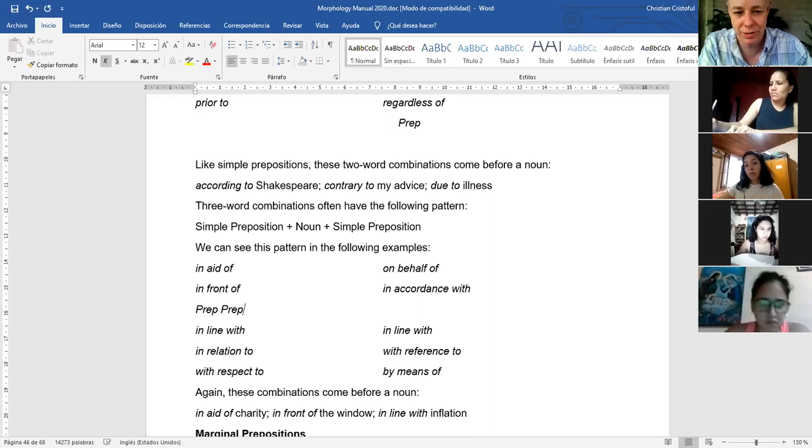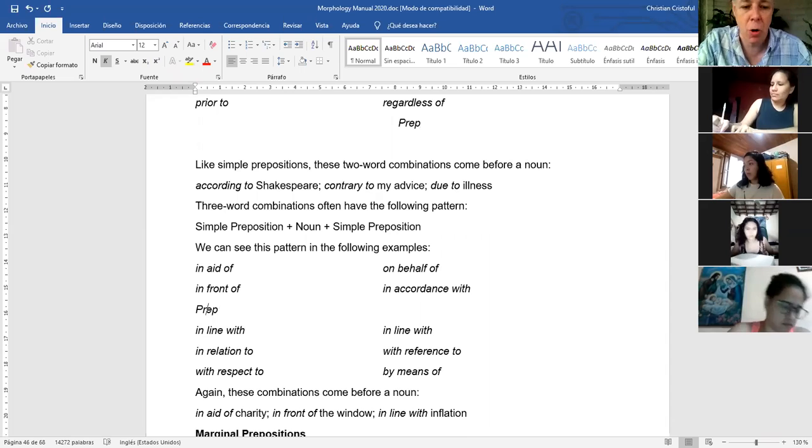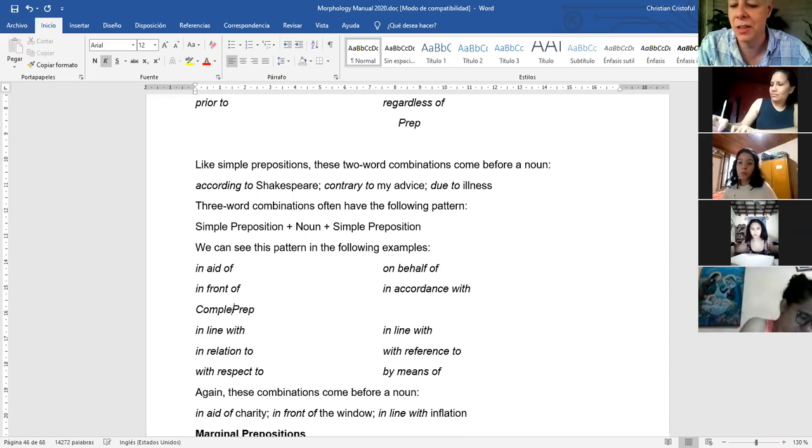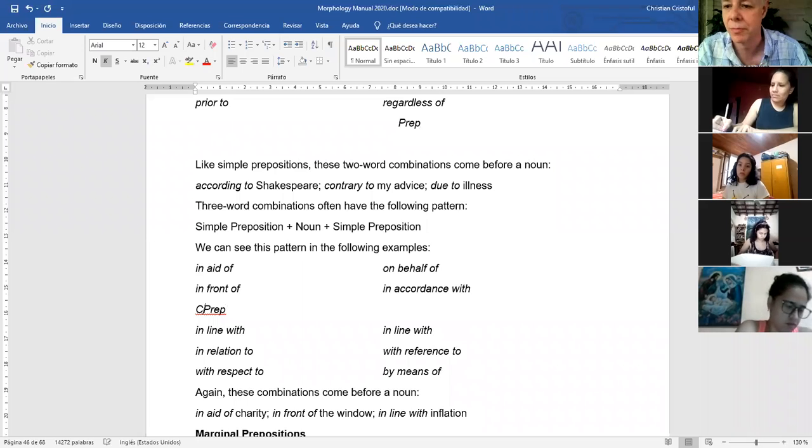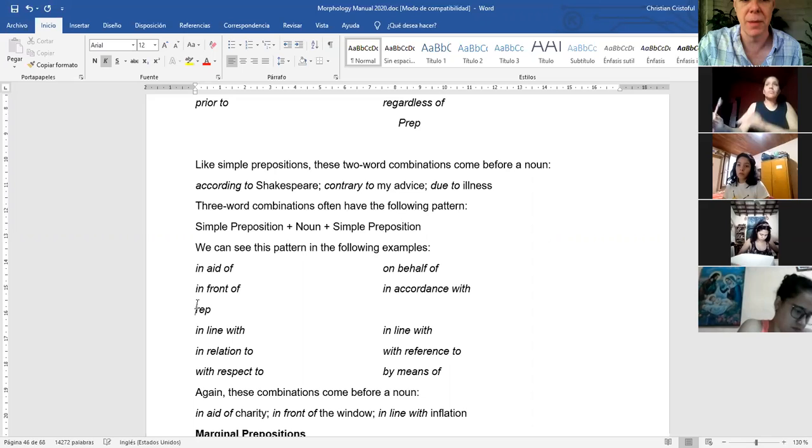We don't do this. Okay? Only one is enough. And some of the students write complex preposition like this. It is not necessary to write that. Just write preposition like this in the exercise. Okay? Super easy. Keep it easy.